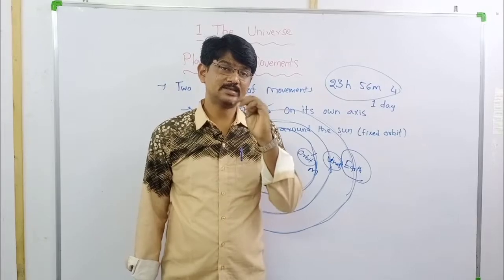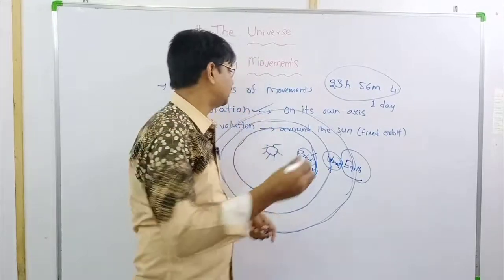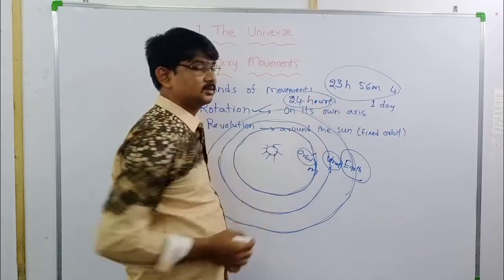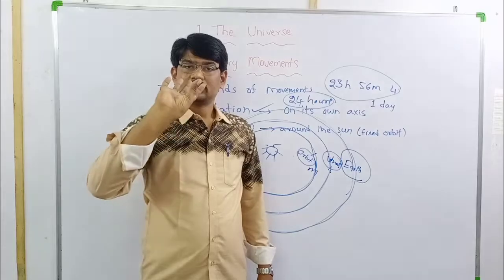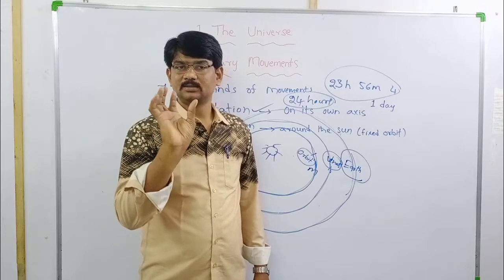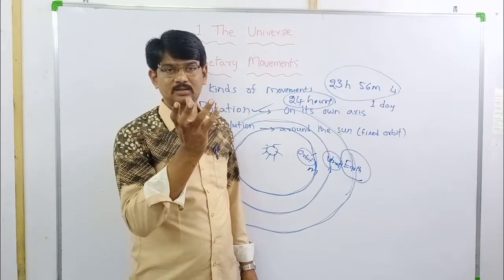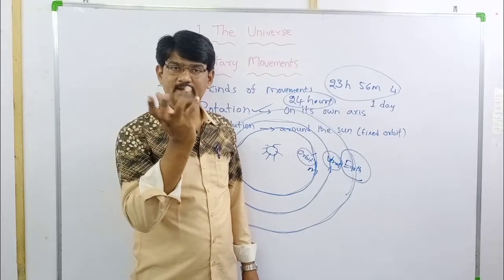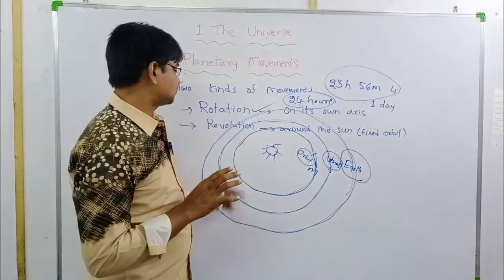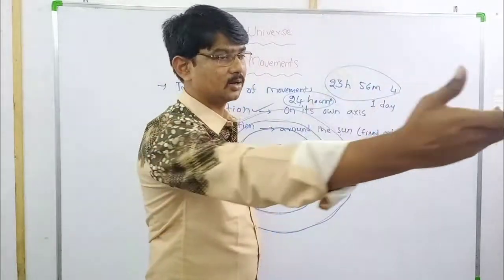So how many hours in a day? 24 hours. 24 hours in a day. So for one rotation of the earth, one day is taken. So due to earth rotation only, earth days are coming. Okay, days are completing. Next, revolution. Earth moving around the sun.